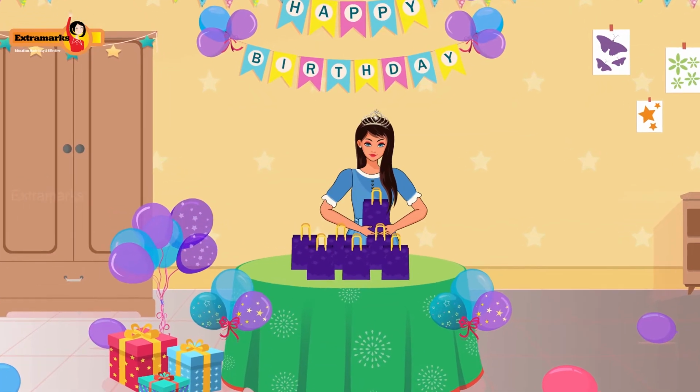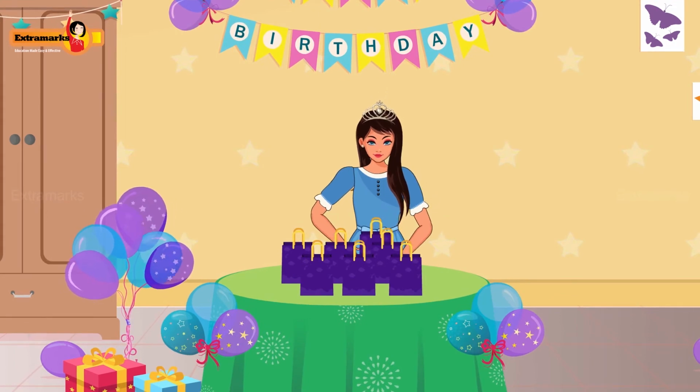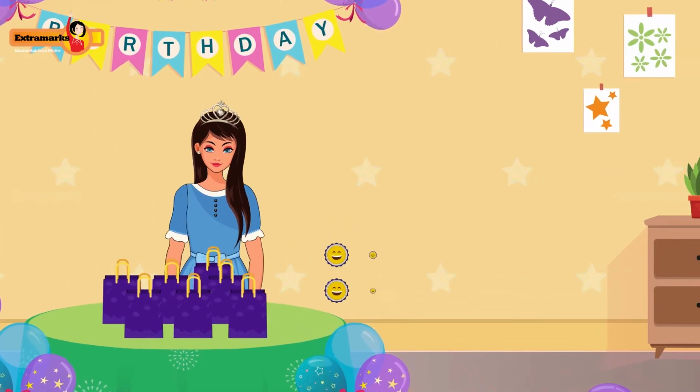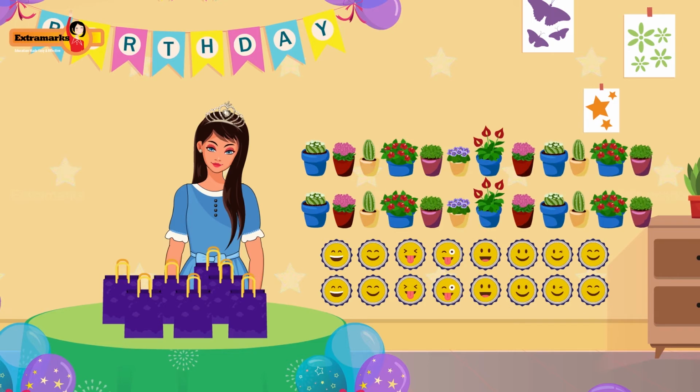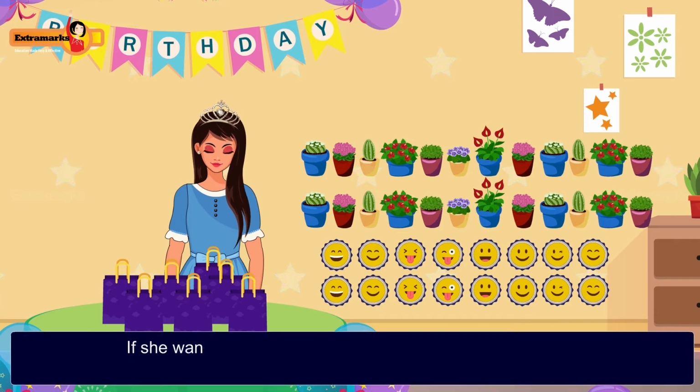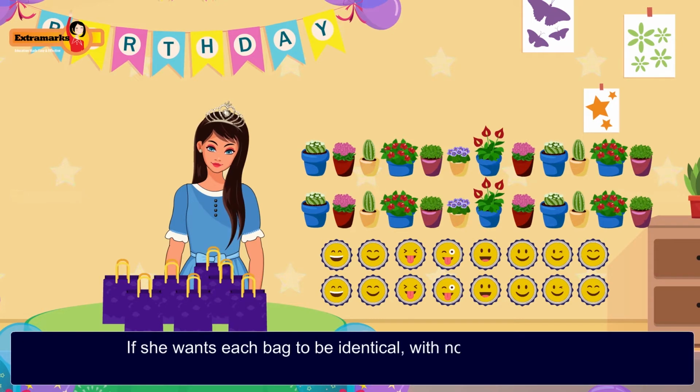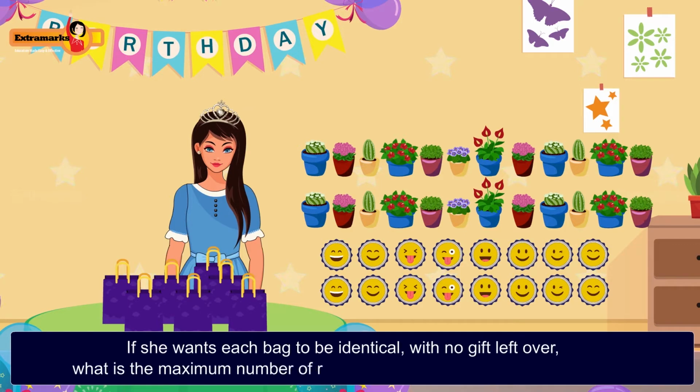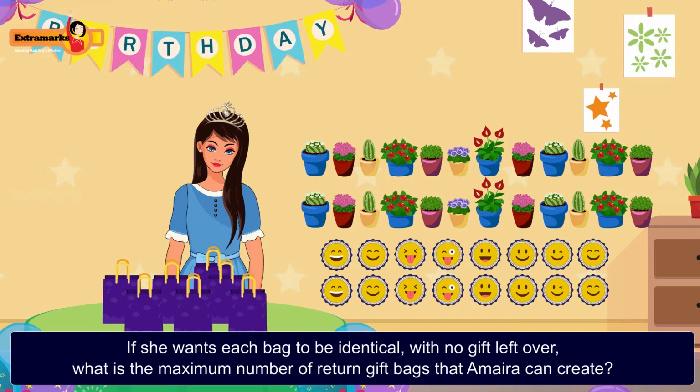Amira is creating individual return gift bags for her birthday party. She has 16 badges and 24 miniature plants. If she wants each bag to be identical with no gift left over, can you tell what is the maximum number of return gift bags that Amira can create?